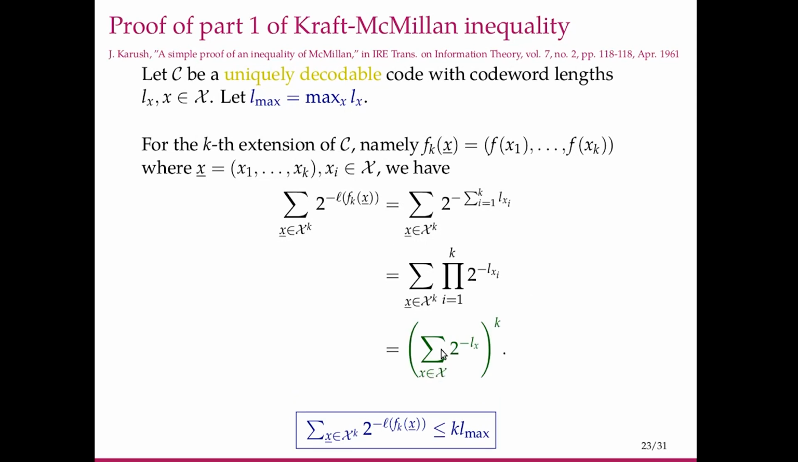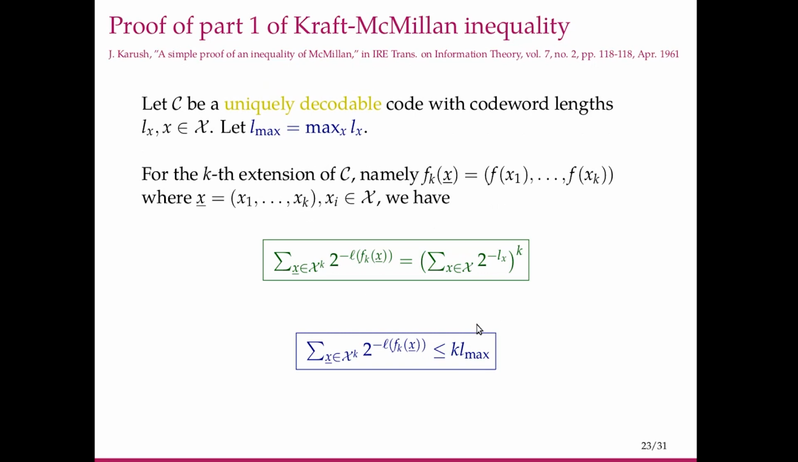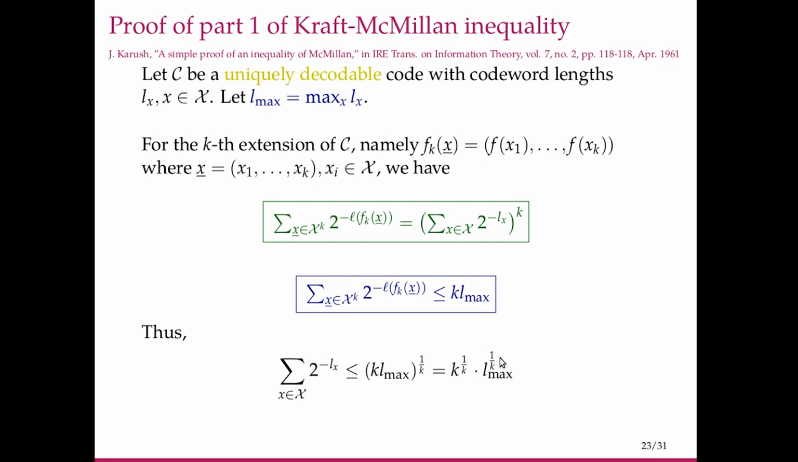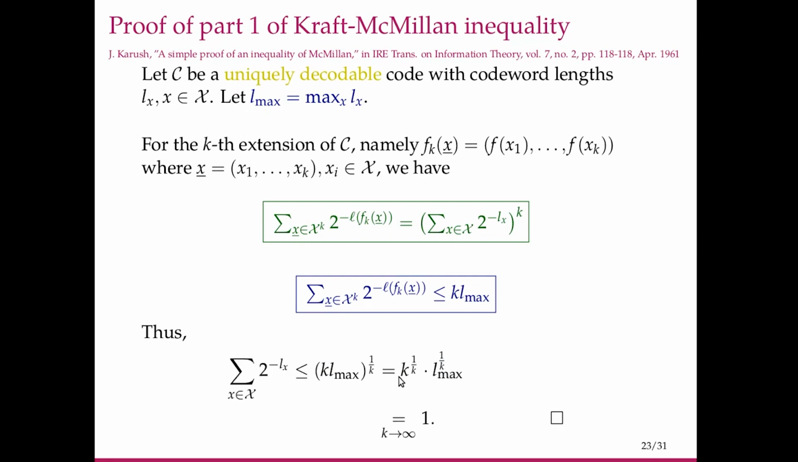So we can write this as the summation over x in X of 2 to the minus l_x, all raised to the power k. You can check if this is true. So we get another expression relating this quantity to another quantity. We have these two. So now we can write the summation over x in X of 2 to the minus l_x to be less than or equal to k raised to 1 by k times L max raised to 1 by k. Now if we let k go to infinity, this quantity is equal to 1. So we have shown that the sum is less than or equal to 1 for a uniquely decodable code.